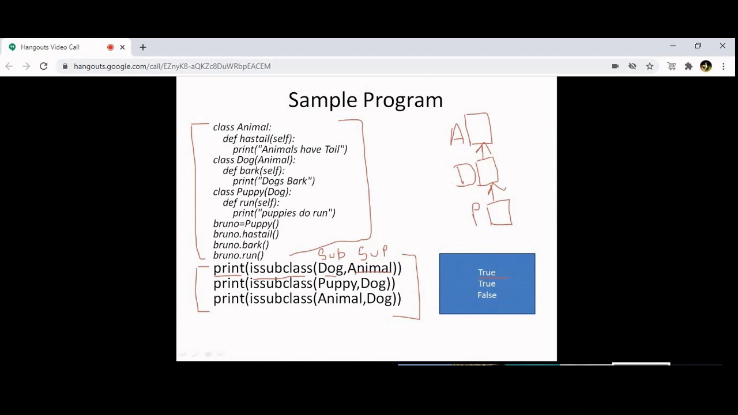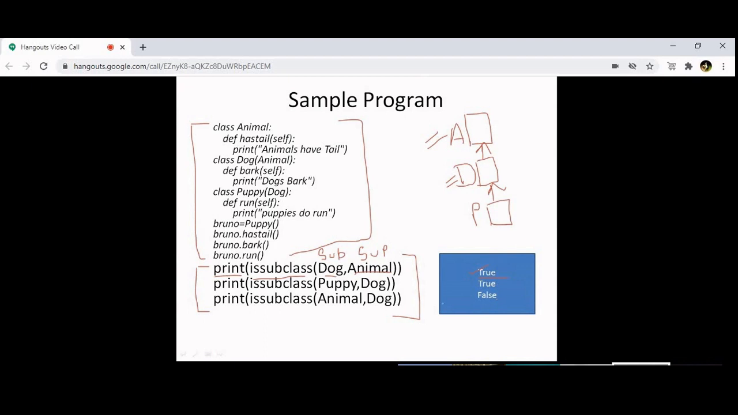Yes, sir. Is this a subclass of animal or not? Animal is a superclass. Dog is a subclass. So is dog a subclass of animal? Yes, sir. So it is giving the output as true. Understanding? Yes, sir. Okay.